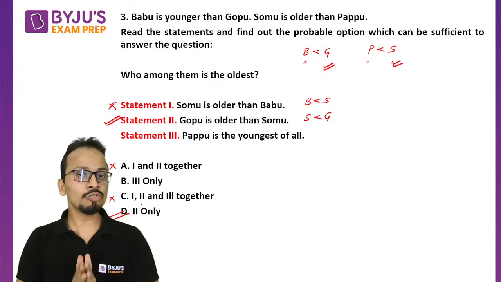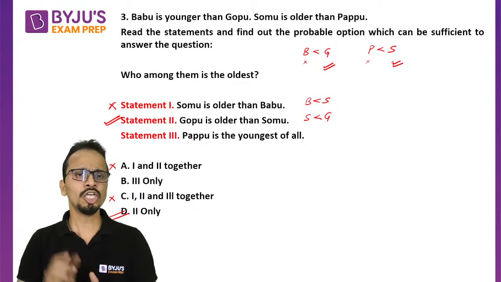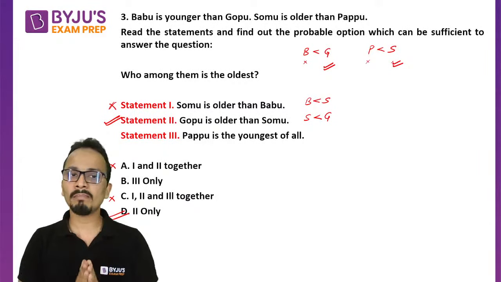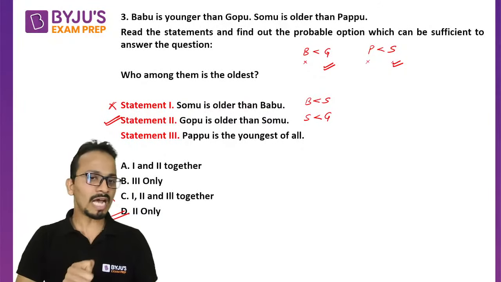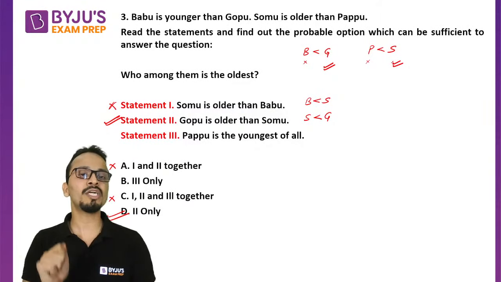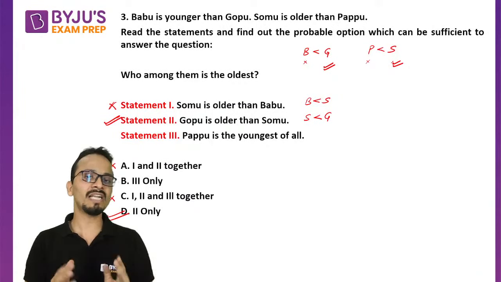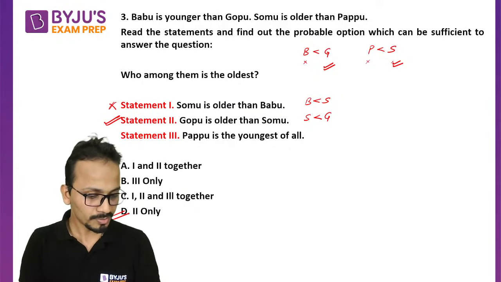Guys, listen to me very carefully. If I have got an answer using any statement alone, I will not combine any other statement with it. Here I have got the answer using statement number 2 alone, so there is no need to club statement 1 and statement 3 with statement number 2.